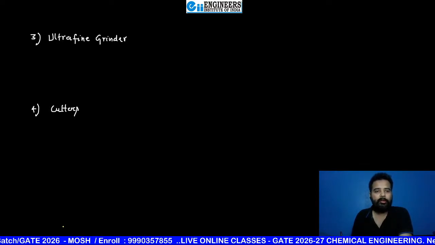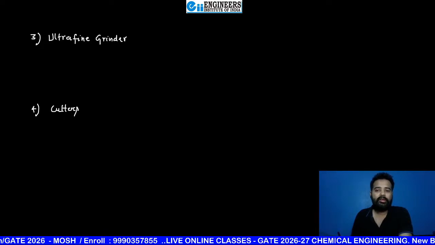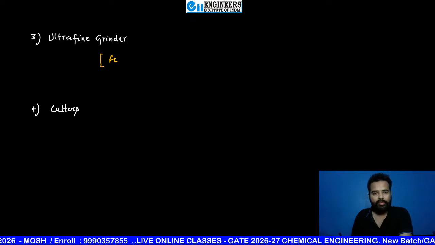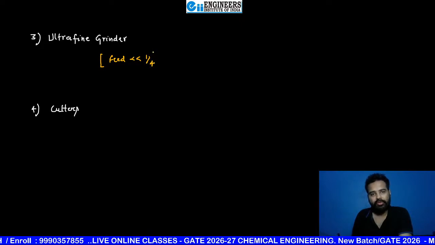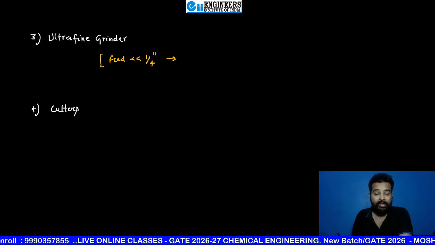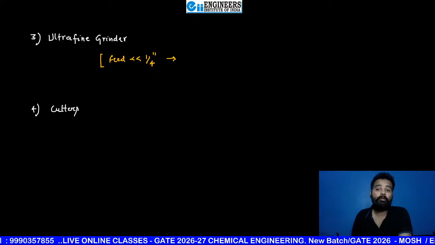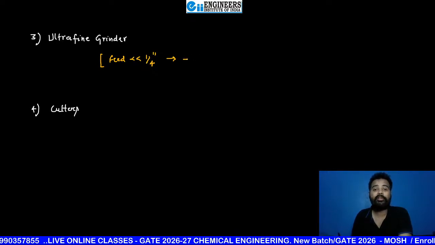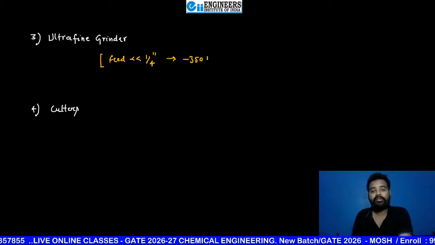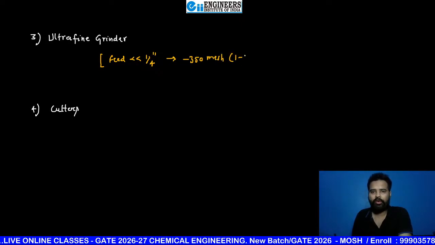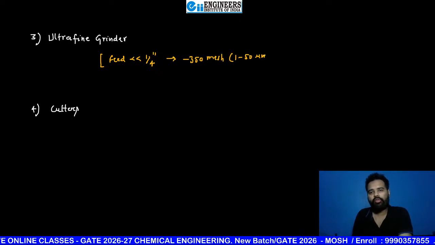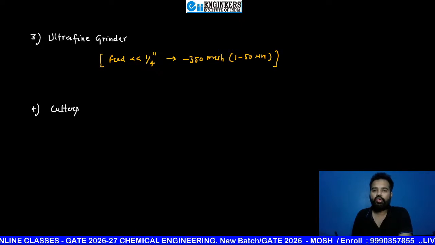Now, if you are talking about ultra fine grinder, then here they can accept feed whose size is much less than 1 by 4 inch, and they can give product up to minus 350 mesh, and this size can also be given in other unit like 1 to 50 micron meter. Okay beta.